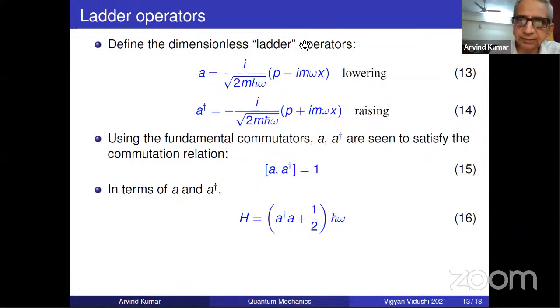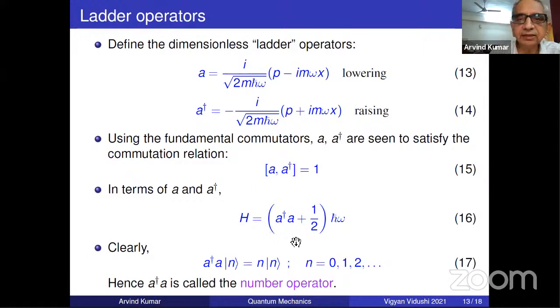And in all these steps, the fundamental commutator will be necessary. And now we know its eigenvalues are n plus half h cross omega. So for A dagger A, these are energy eigenstates, but the eigenvalue of A dagger A is just n. This is why it is called the number operator. It's called number operator for a reason which is in more advanced domains.